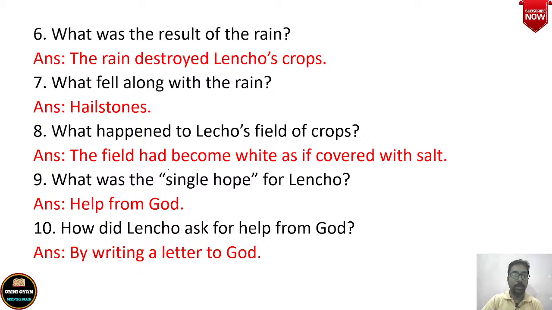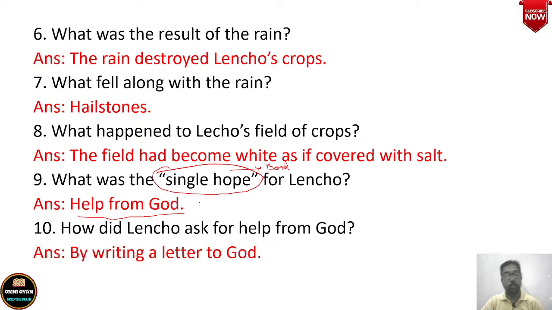Why did I put it in double inverted commas? It is because this is a phrase from the textbook. Okay, so wherever you find double inverted commas, it means that this is from the text. Then what is the answer? The answer is the single hope for Lencho was a help from God.